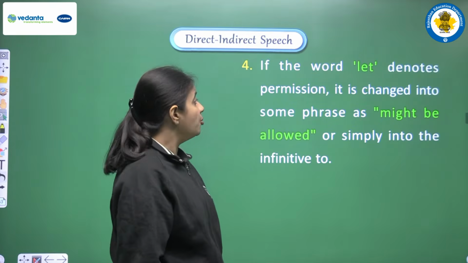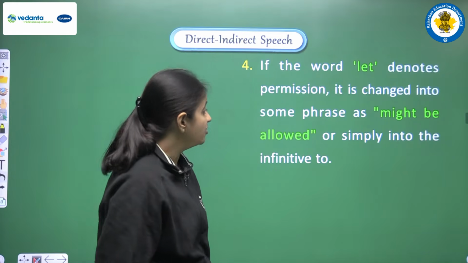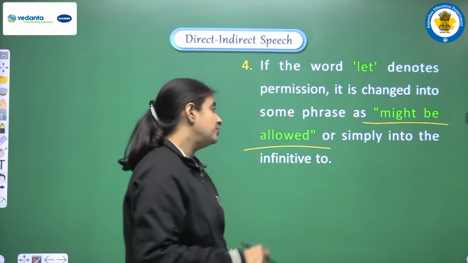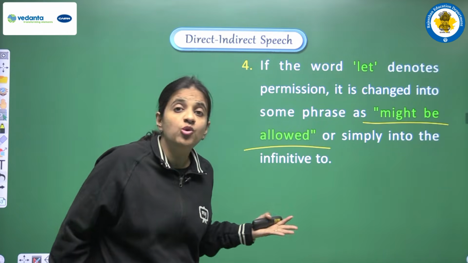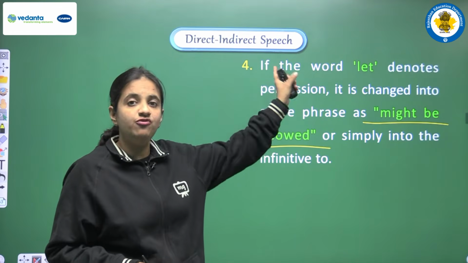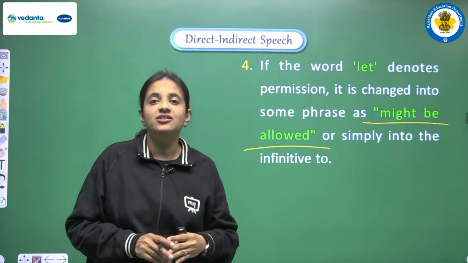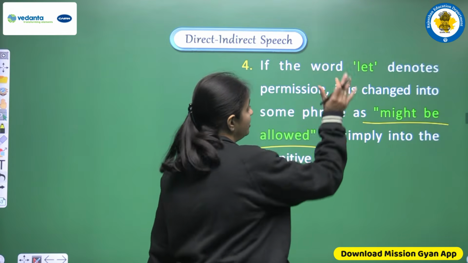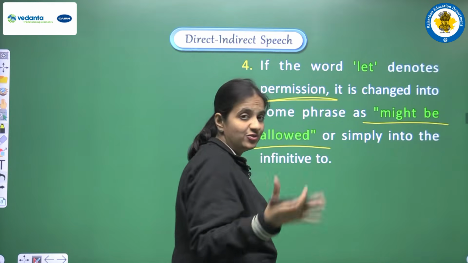Next, if the word let denotes permission, it is changed into some phrases as might be allowed or simply into the infinitive to. So now we are having another mood that is expressed with the help of let. First of all we have discussed that if let is having the mood of proposal, now we are having that if the word let denotes some kind of permission, then what changes we have to do.